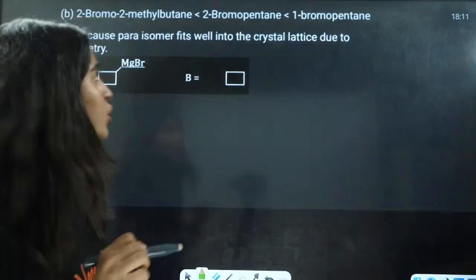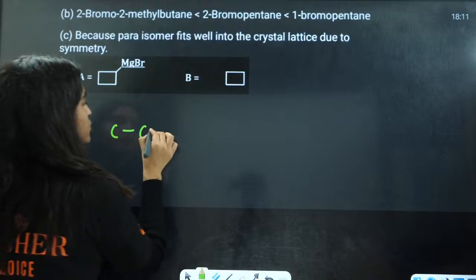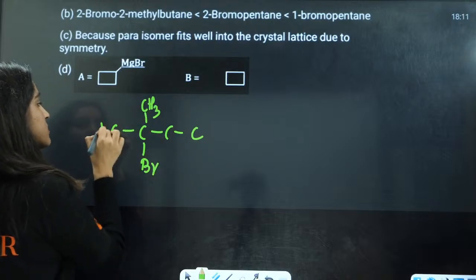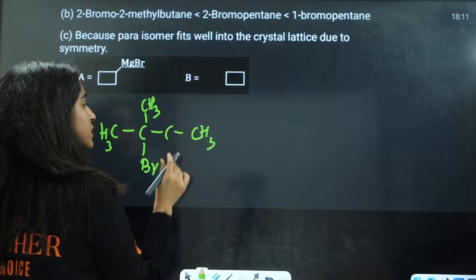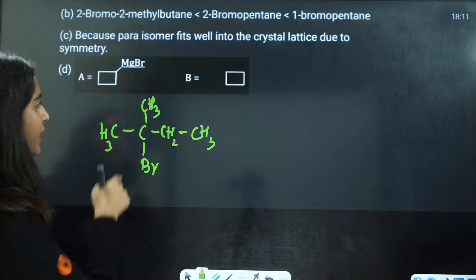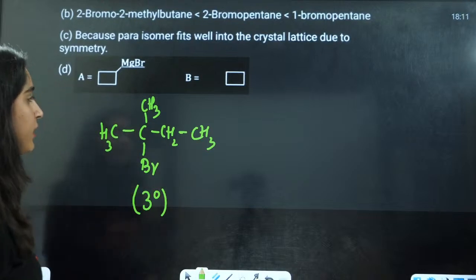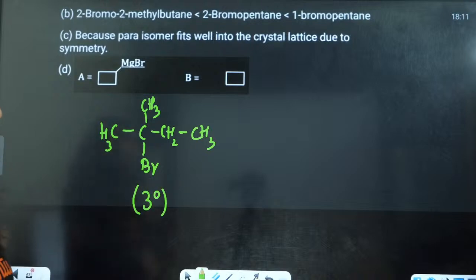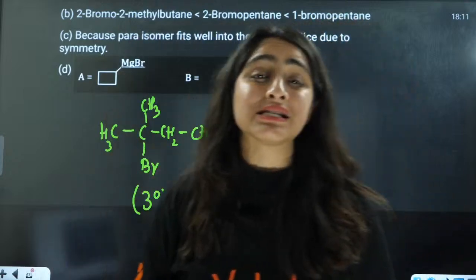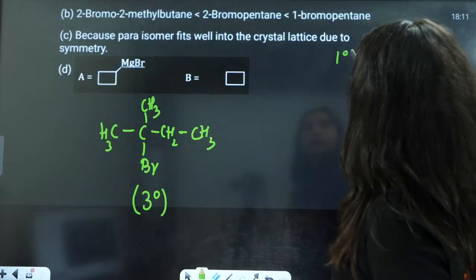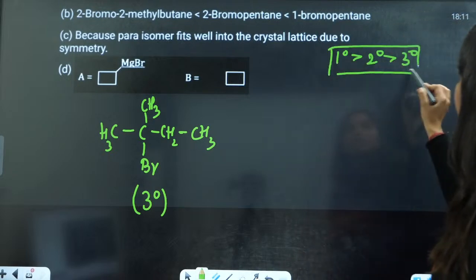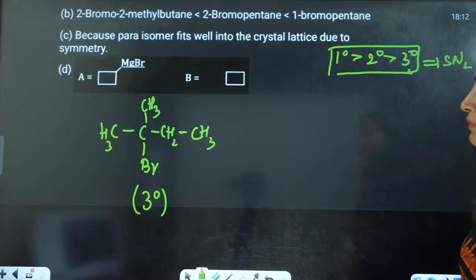First is 2-bromo-2-methylbutane. 1, 2, 3, 4. 2-bromo, and this is 2-methyl. This is CH3, this is also CH3, this is CH2, this is CH2, and this is this. This is a 3 degree alkyl halide. In the SN2 mechanism, which is transition state based, 1 degree is more reactive, then 2 degree, then 3 degree.